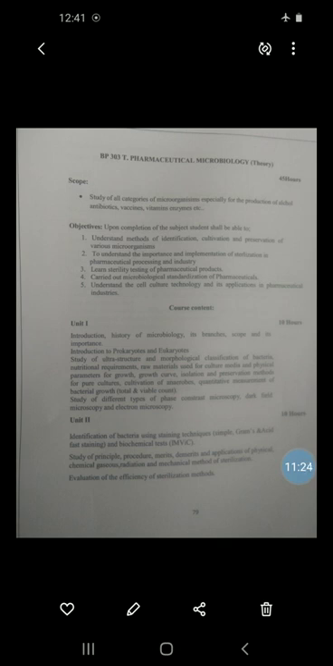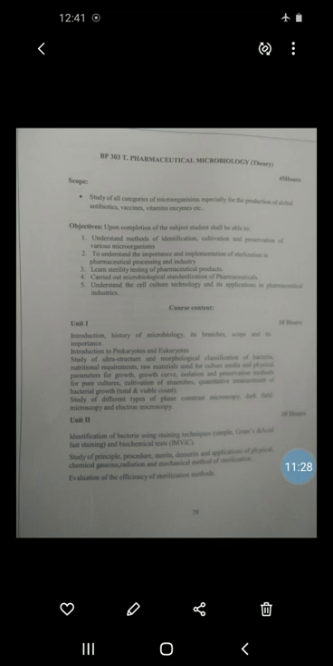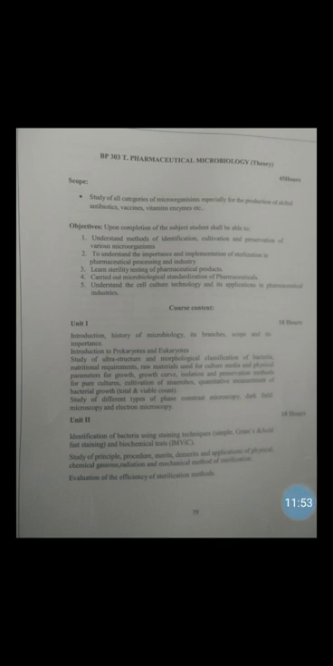I am repeating the demerits. First, items which are heat sensitive cannot be sterilized by the use of what? By the use of autoclaving. Second, it is unsuitable for what? It is unsuitable for anhydrous materials such as powders and oils. Next, it cannot be used for injections and articles such as plastics that deteriorate at 115 degrees Celsius. So this is all about autoclaving.